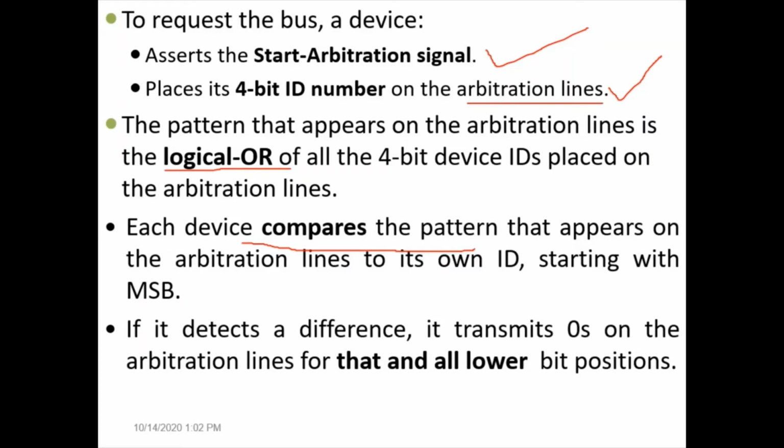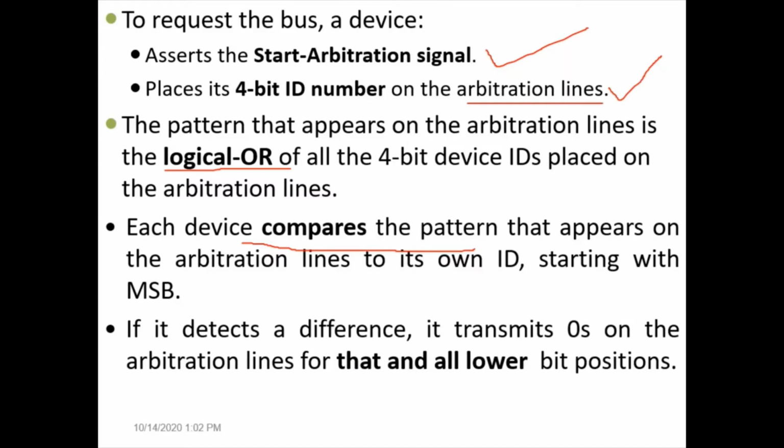When bits do not match, that particular bit and all remaining bits of its ID are made 0 and placed back again on the arbitration line. Similarly, every device places the new value on the arbitration line and reads it back. The value of the arbitration line is then the ID of the device which has won the arbitration, so that particular device can be identified.